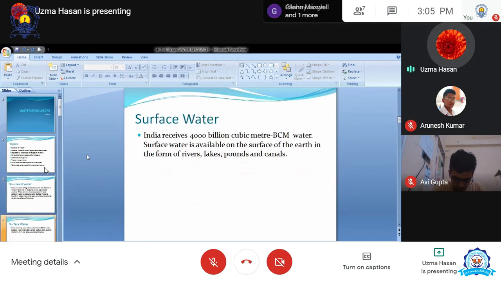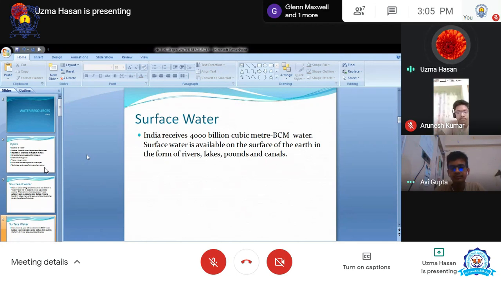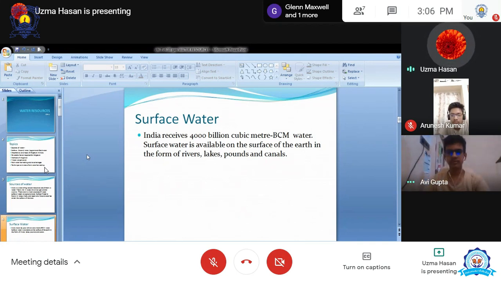Surface water, because I have covered these points, that's why I am just going at speed. I just want to start the new topic today. Surface water, India receives 4,000 billion cubic meter, 4,000 BCM water. Okay, and all this water is present in rivers, lakes, ponds and canals. We do not calculate the oceans in these water bodies because ocean water is not good for drinking as well as it is not good for agriculture. But the water that we get from river, lake, pond and canals is very, very beneficial for daily life and for agriculture also.